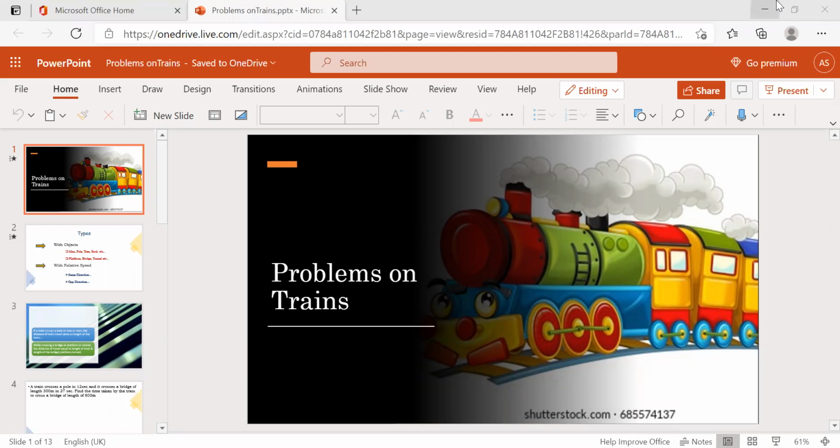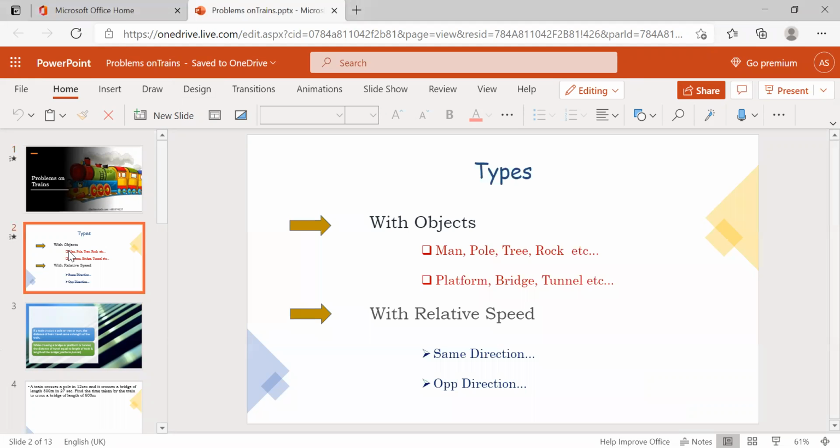So first we'll recall yesterday's class. What we discussed was problems on trains, which has two types of problems: one with objects and another with relative speed. With objects, such as a man, pole, tree, rock, or a telephone post, if the train is crossing it, then the distance traveled by the train is nothing but the length of the train.